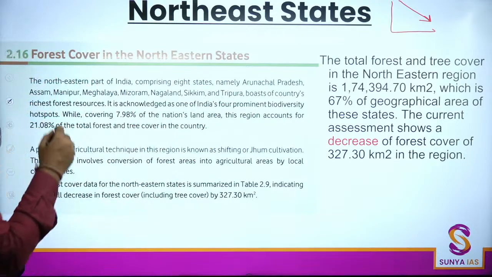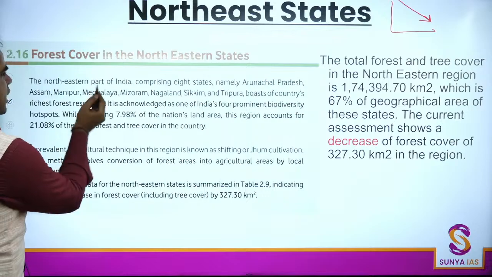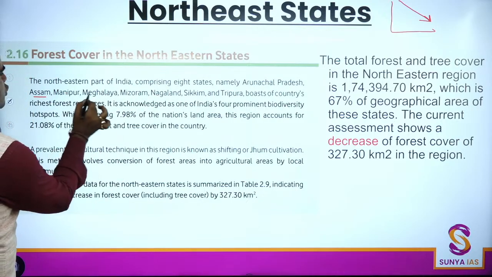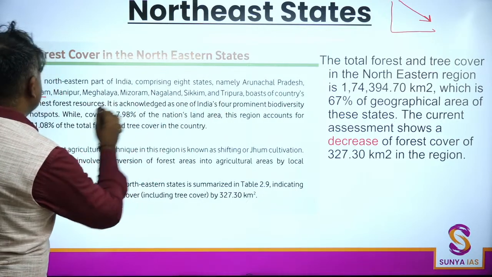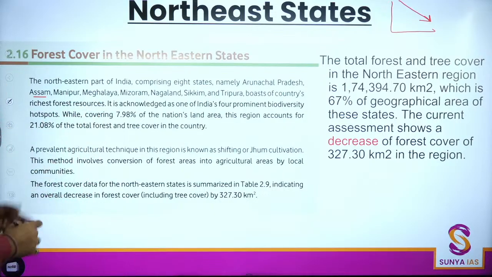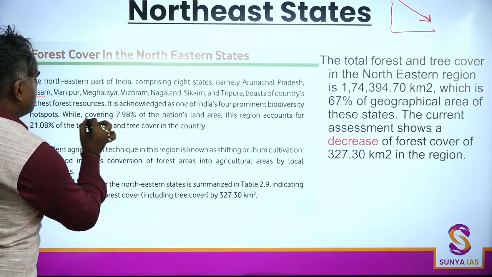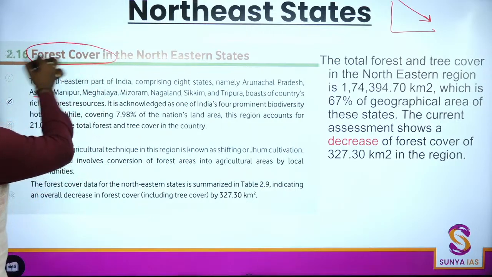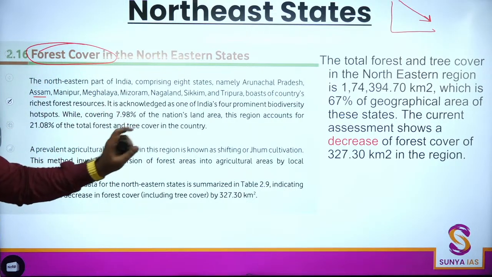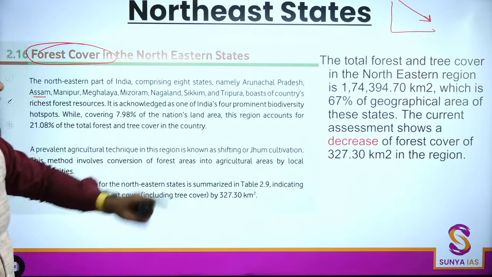Again, Arunachal, Assam, Manipur, Meghalaya, Mizoram, Nagaland, Sikkim, Tripura. There is a lot of forest cover found in the region, that is one thing you have to know. And second, overall you have to remember that there is a decrease in the forest cover.